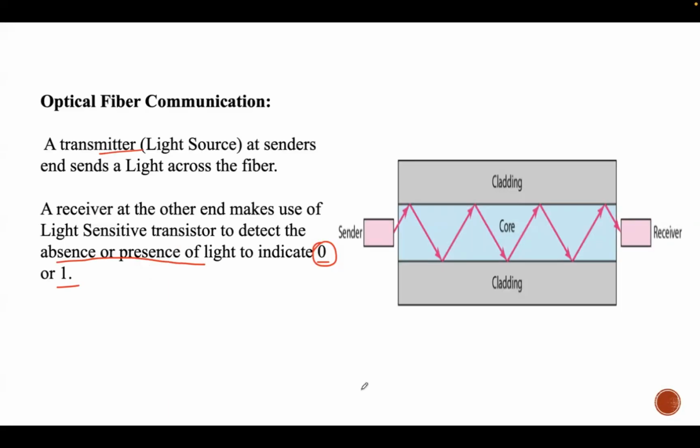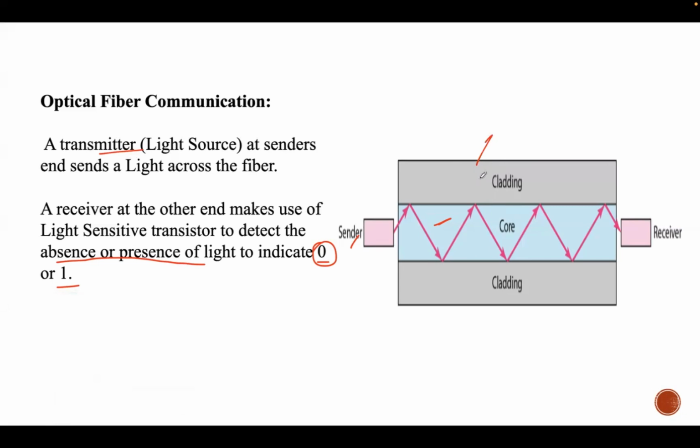These are different parts of the diagram. So we have the sender, which is a device that converts electrical signals into light signals and sends them into the fiber optic cable. And the one represented in the blue color is nothing but the core part, this one. So this is the central part of the fiber where light signals travel. And usually this core part is made of plastic or glass with a high refractive index to allow light to propagate. Next one is cladding.